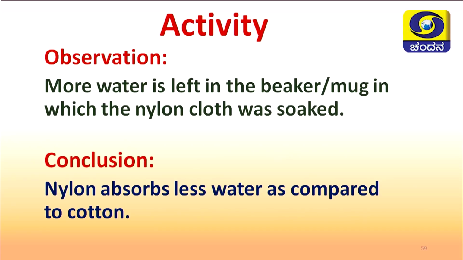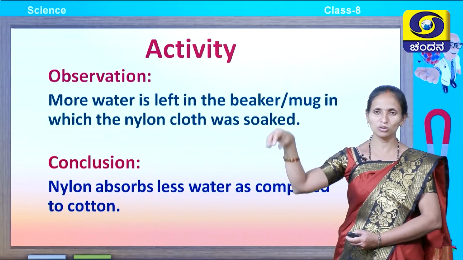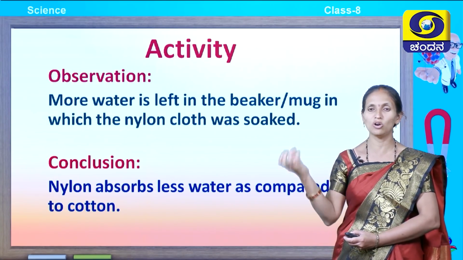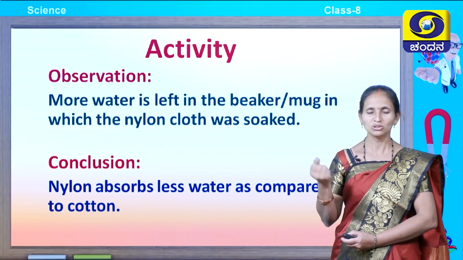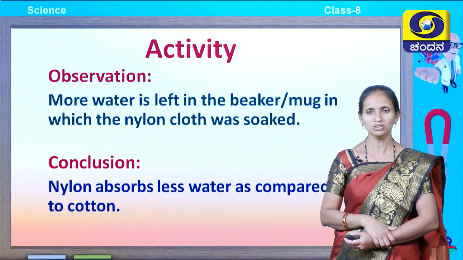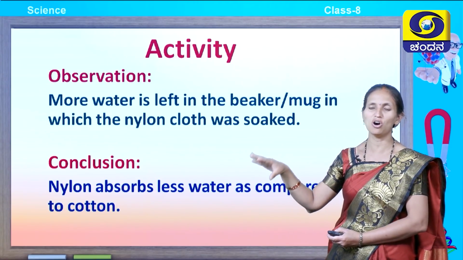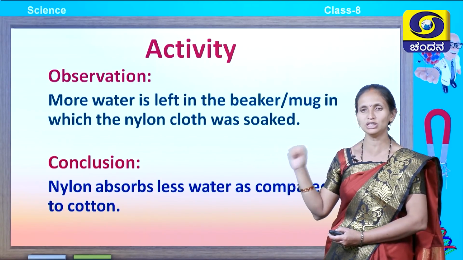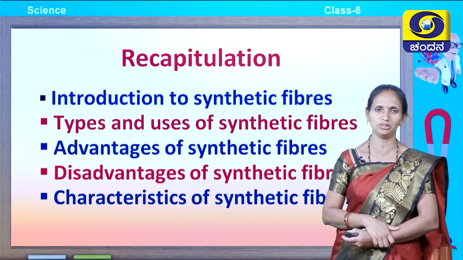When you look at the water left out, you can see that mug B or beaker B contains more water. Why? Because the nylon cloth was immersed in it. So, nylon cloth does not absorb more water. This is the conclusion that synthetic fibers absorb less water as compared to cotton. So, nylon absorbs less water as compared to cotton. From this we learned that a characteristic of a synthetic fiber is that it absorbs less water compared to natural fiber.